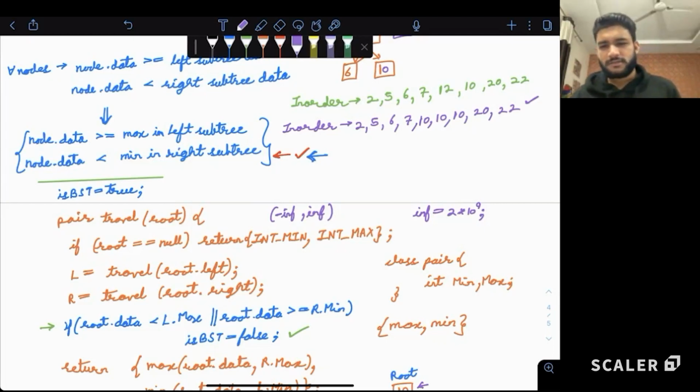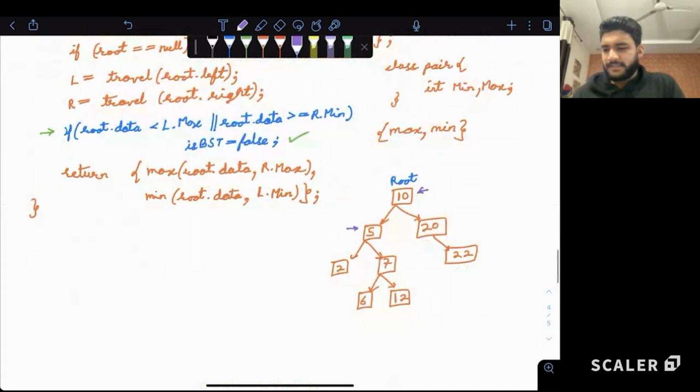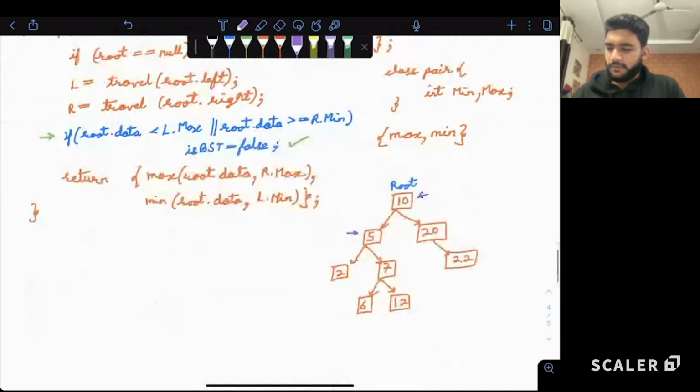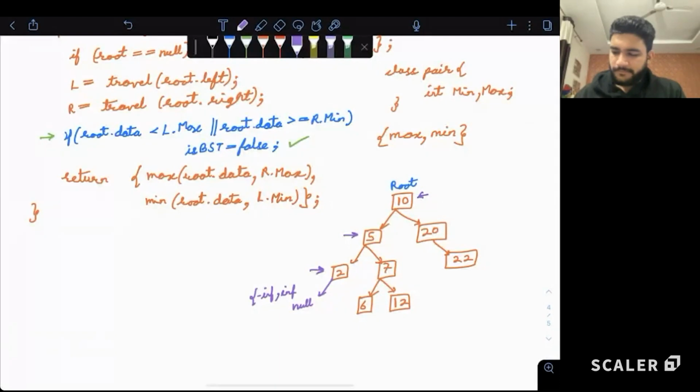So now we are currently at this particular node 5. Again, it is not null, so we'll go to the left side. Again, it is not null, we'll go to the left side. It is returning null. Now this null will return minus infinity and infinity as the max and min value.